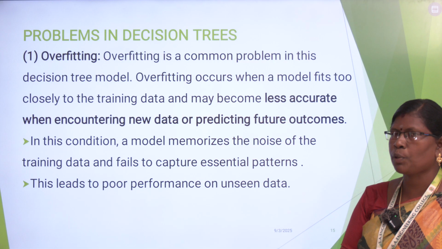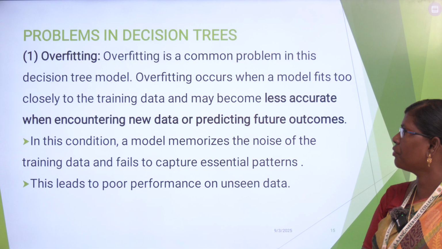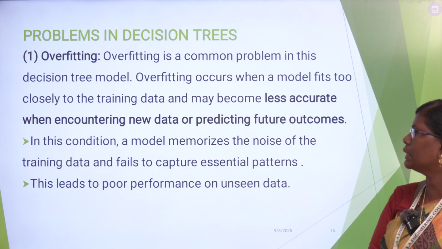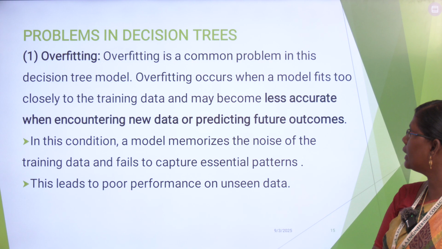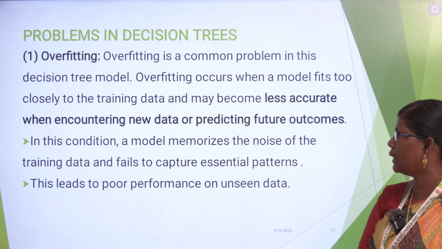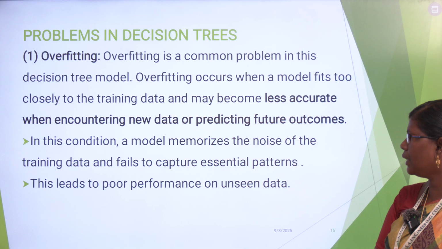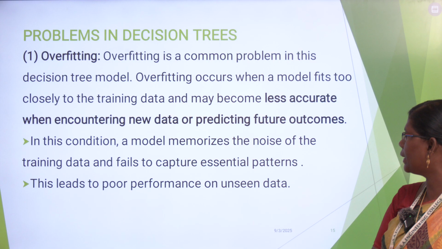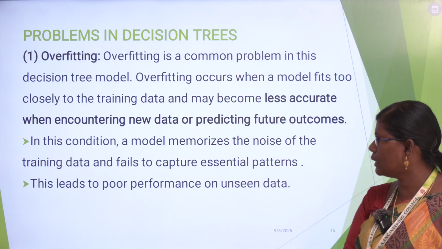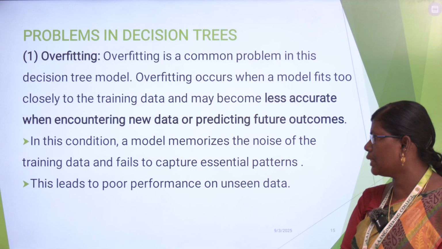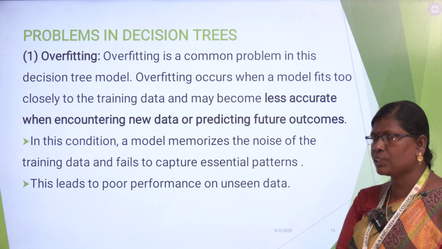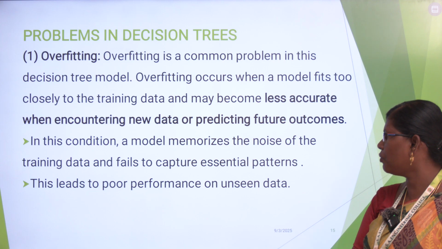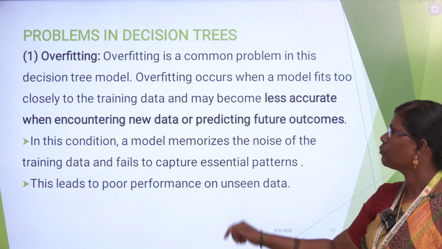Let me discuss some problems in decision trees. So first problem, overfitting. Overfitting is a common problem in the decision tree method. Overfitting occurs when a model fits too closely to the training data and may become less accurate when encountering new data or predicting future outcomes. In this condition, a model memorizes the noise of the training data and fails to capture the essential patterns. So this leads to poor performance on unseen data.